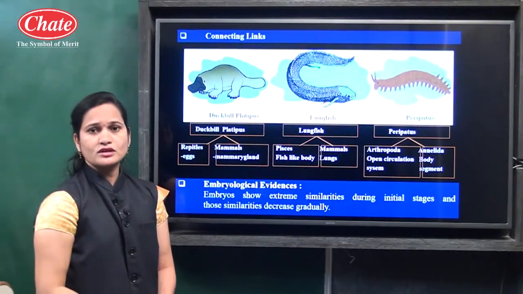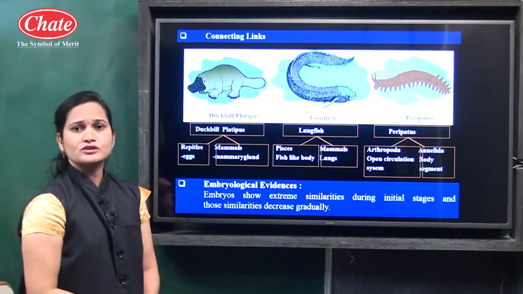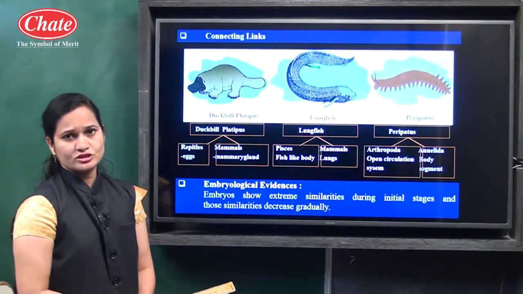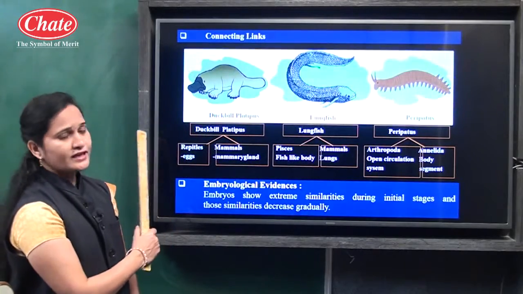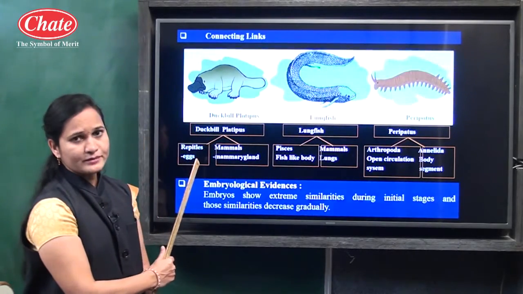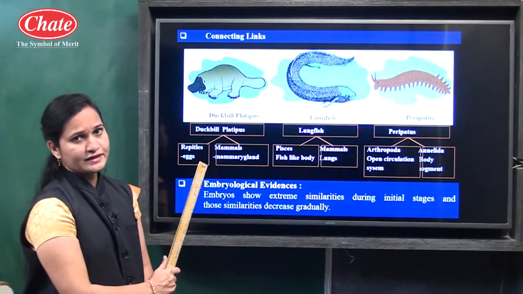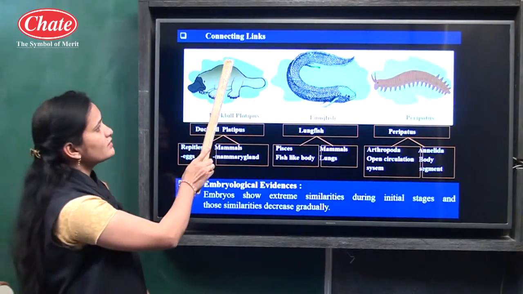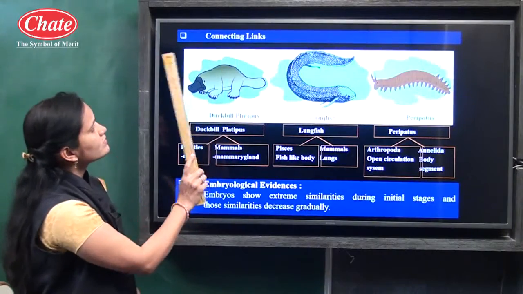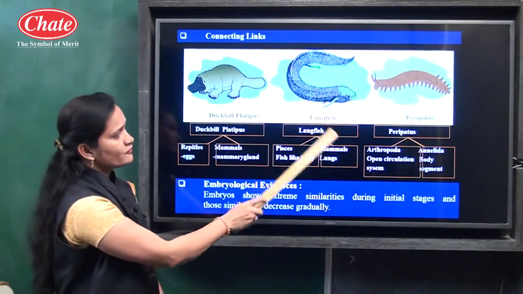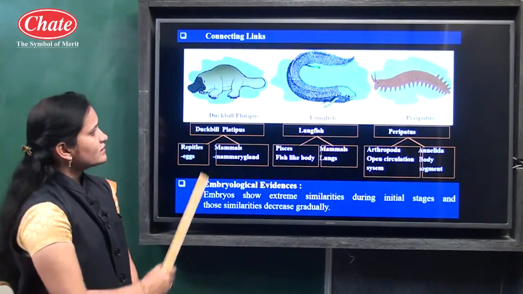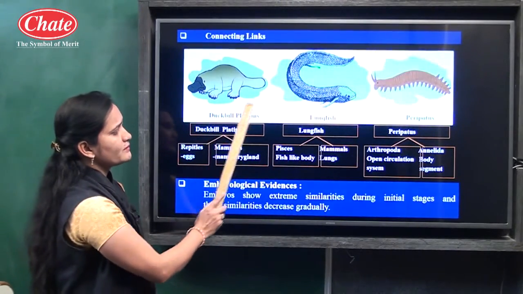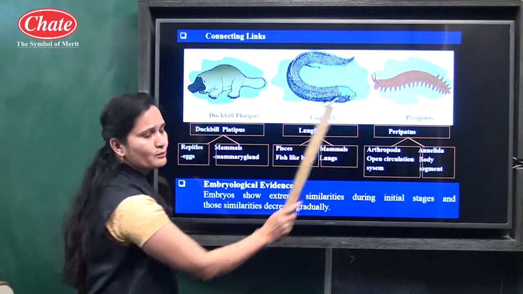The next point is about the connecting link. Whatever points we are discussing here, these are all related to the evidences of evolution. In that, paleontological evidence we have studied, anatomical and morphological evidence are completed, and after that we have studied about the vestigial organ also. Now the next evidence is related to the connecting link. In that you can observe 3 animal pictures: the duckbill platypus, lungfish and the peripatus.